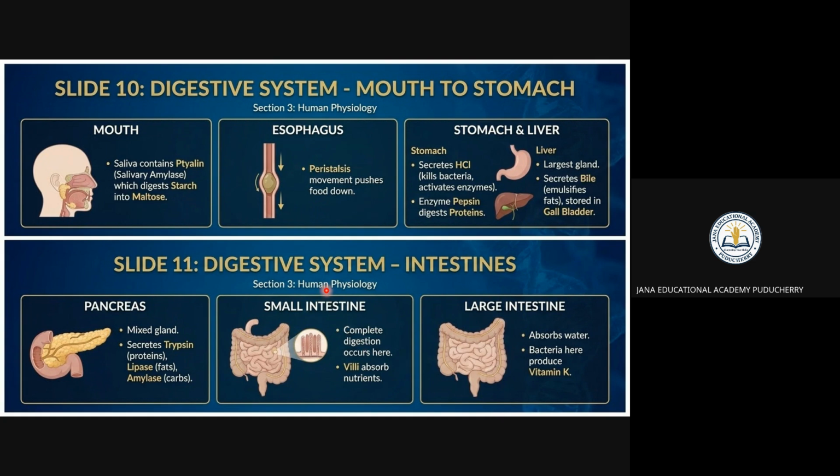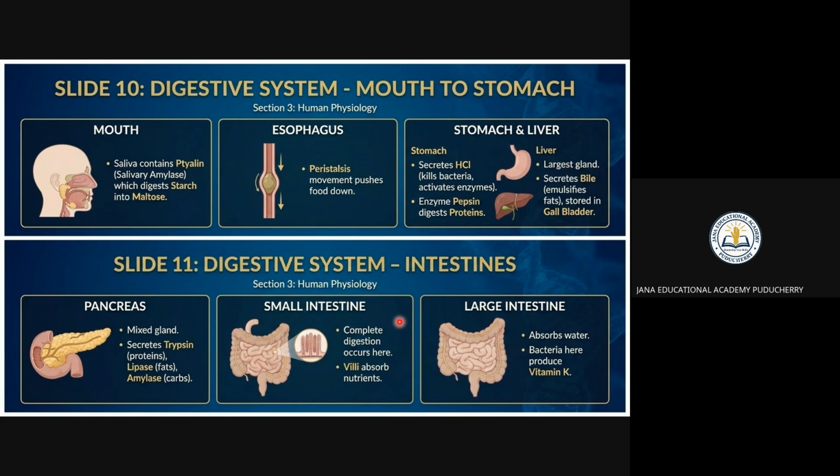So in human physiology, you can see the levels of organization. First, we studied about the cells. Next, we studied about the tissues. Next, we are going to study about the organs and then the organ systems related to the human body. First, we are seeing the digestive system. The function of the digestive system is nothing but digestion, absorption, and assimilation. Right? These are the three important things.